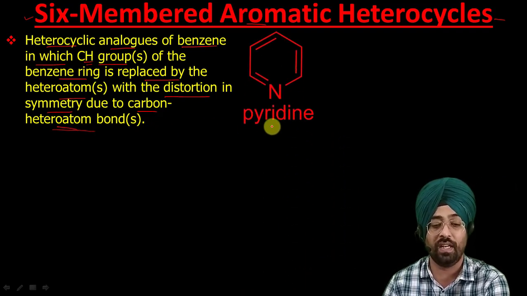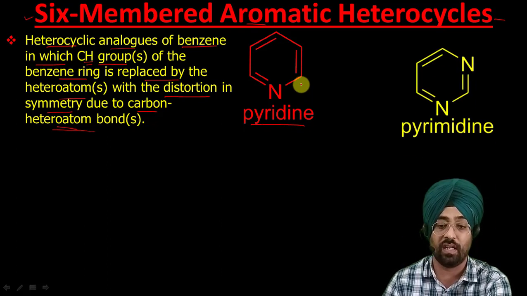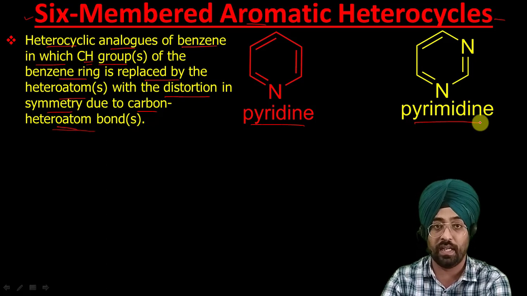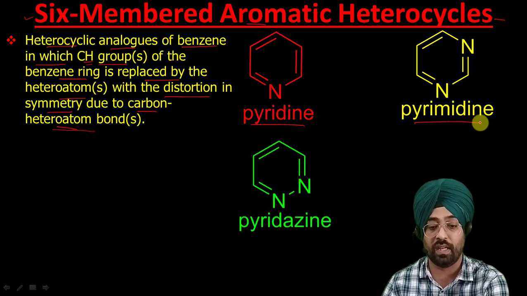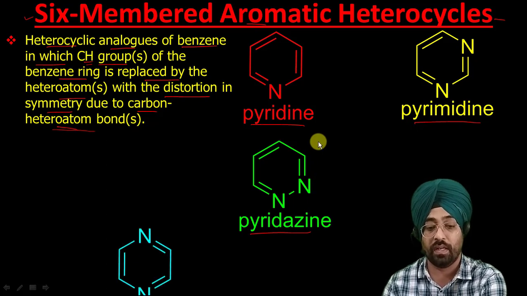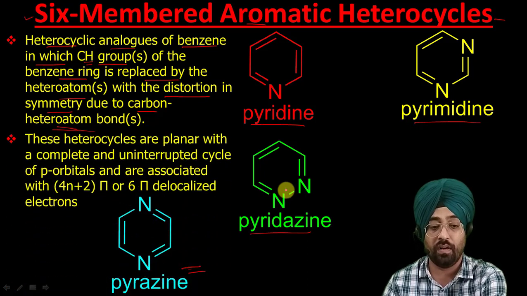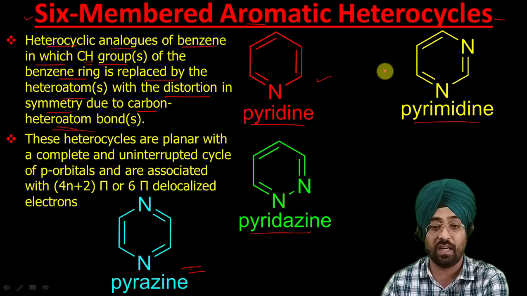Many of you are already aware of pyridine. This is a 6 membered aromatic heterocyclic compound. This compound is pyrimidine. This is also aromatic and it is 6 membered heterocyclic. This is pyridazine. This is also a 6 membered aromatic heterocycle. Then pyrazine. All these compounds that I have written here are 6 membered.